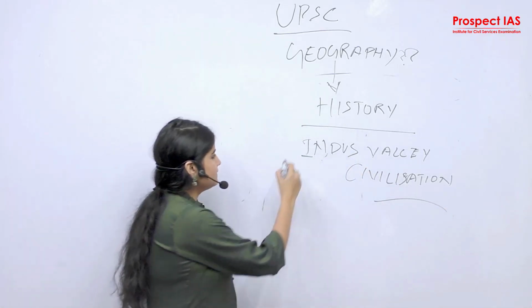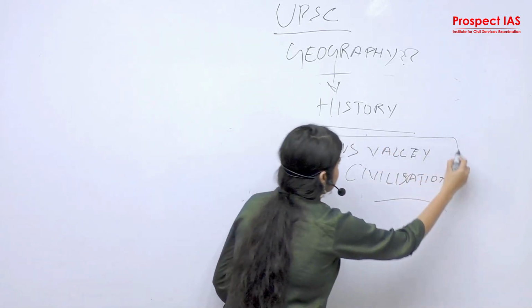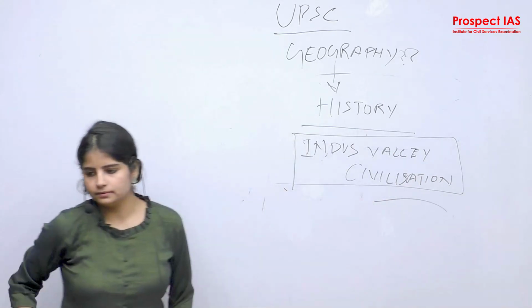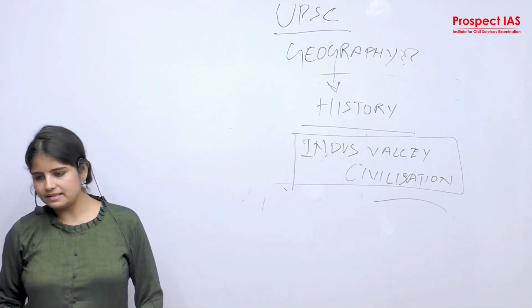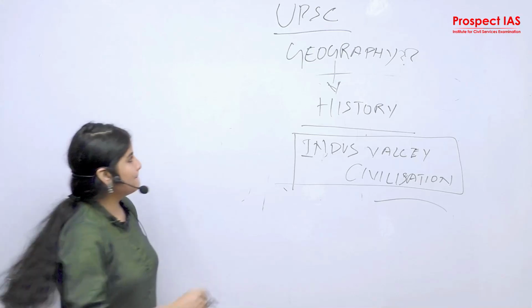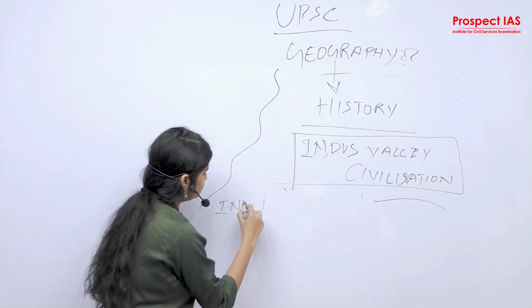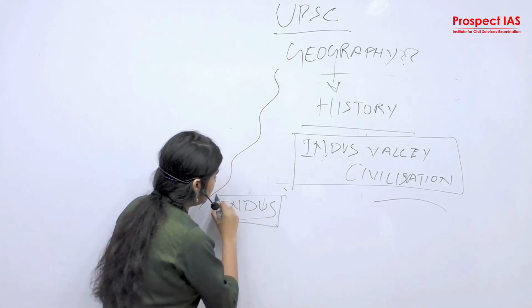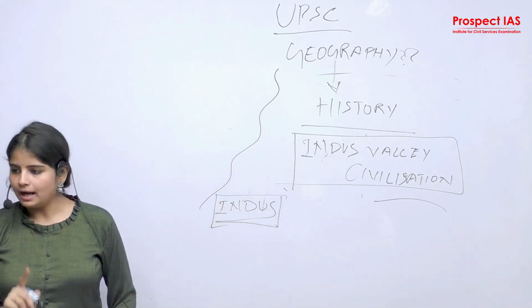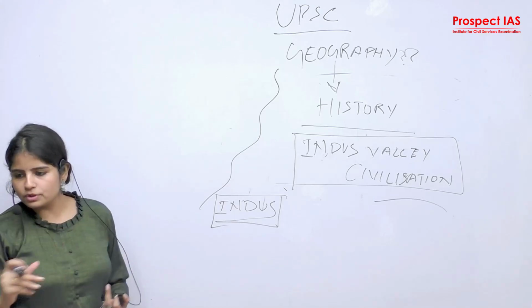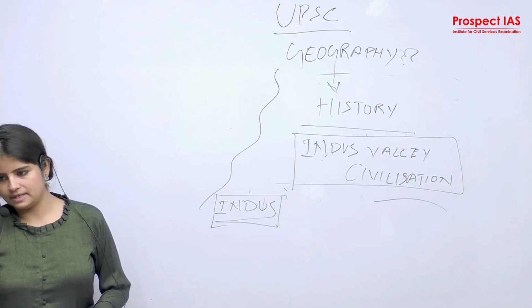Indus Valley civilization is one of the largest early urban civilizations of the world. Why was it the early civilization, the largest civilization of the world? Because of the largest drainage pattern of the Indus River. Again here, you need to know the geographical allocation, unless and until which you cannot approach the study of the history of Indus Valley civilization.